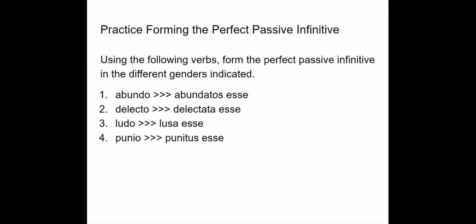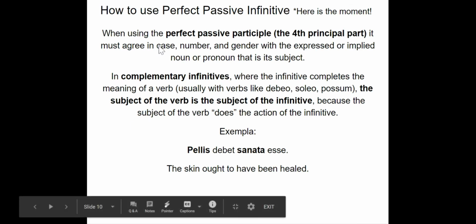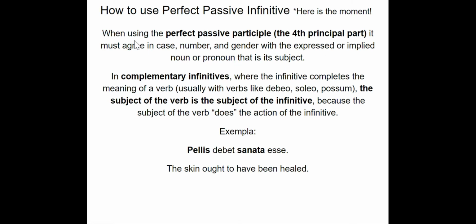All right. So now we're going to learn some more new things. Here's the moment I mentioned earlier, how to use the perfect passive infinitive. I said earlier that when using the perfect passive participle as a part of the infinitive, it must agree in case, number, and gender with the expressed or implied noun or pronoun that's its subject, right? So essentially the participle needs to agree with the infinitive subject in case, number, and gender.